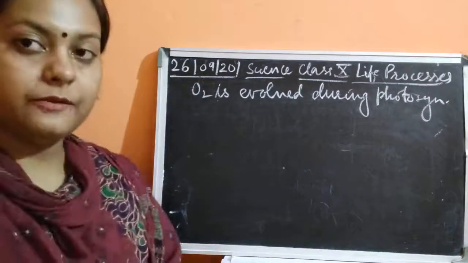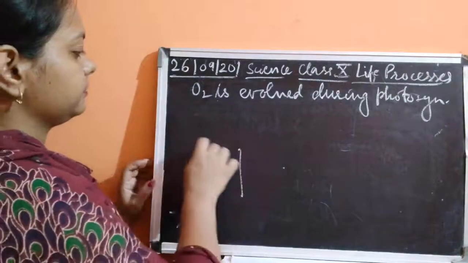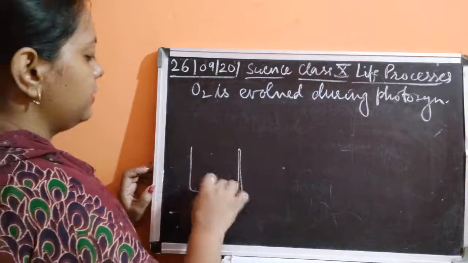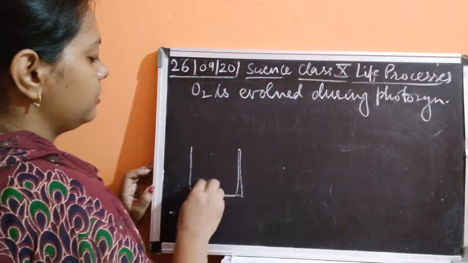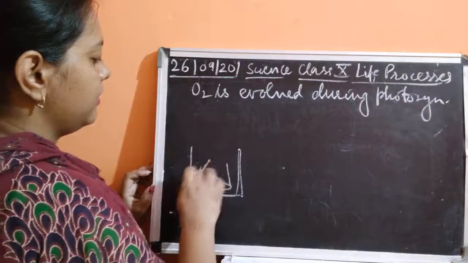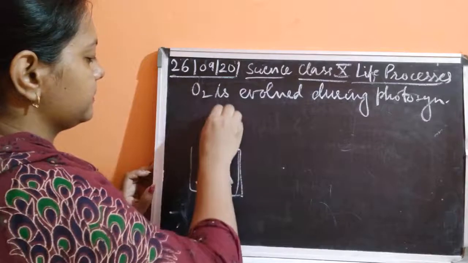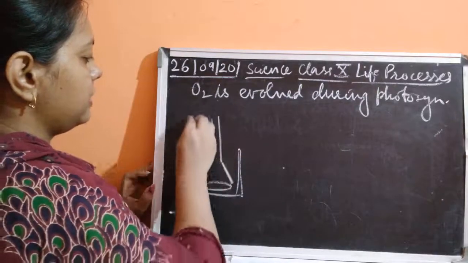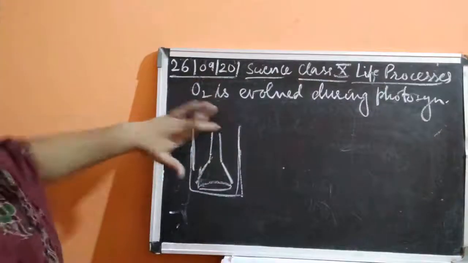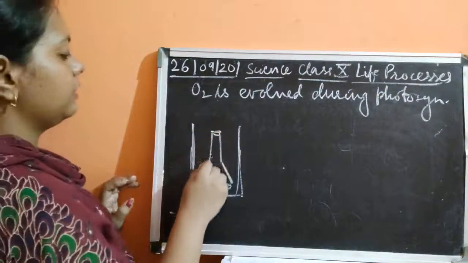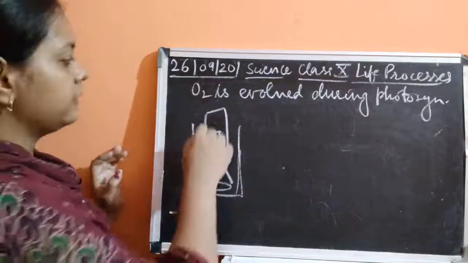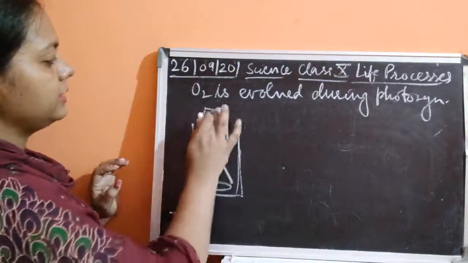A large beaker you have to take. You have to keep it inverted, and keep one funnel inside this large beaker. You have to cover this funnel with a test tube.